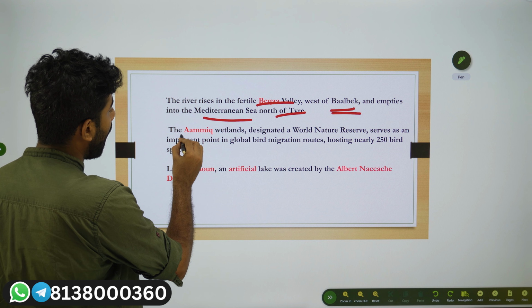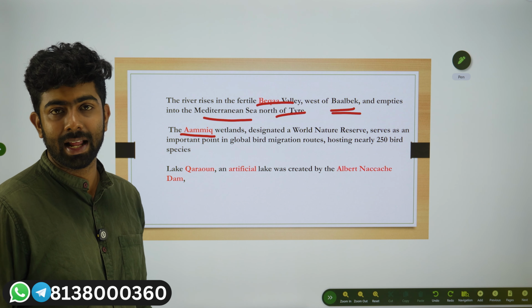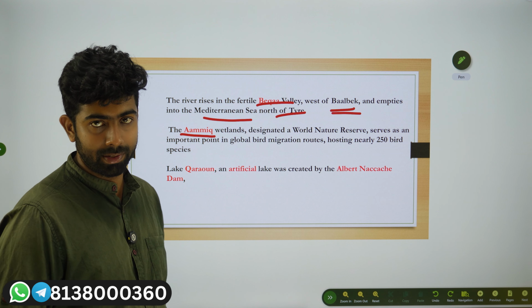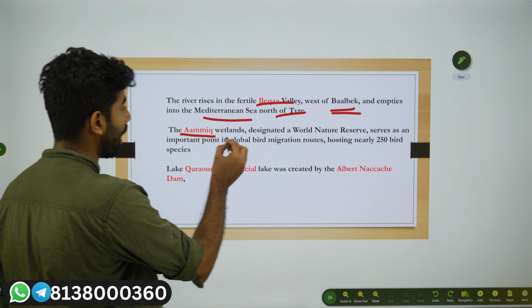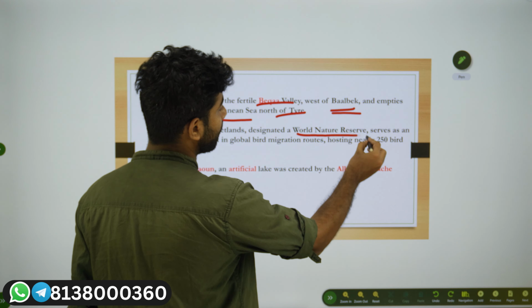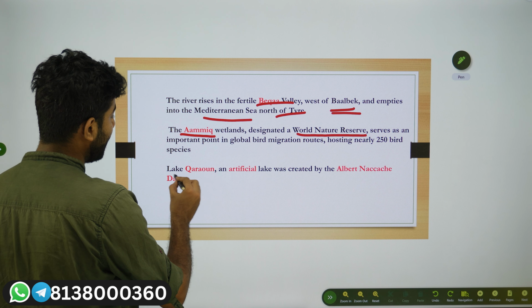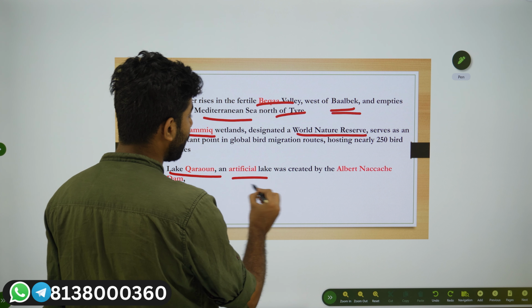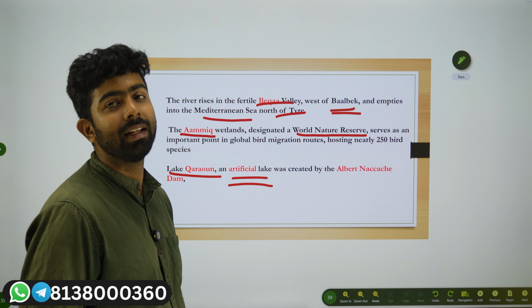Then you can see the Ammiq Wetlands. Remember, the Ammiq Wetlands are also located in Lebanon; it is a World Nature Reserve. Lake Qaraoun is an artificial lake. These are all features that lie on the Litani River.